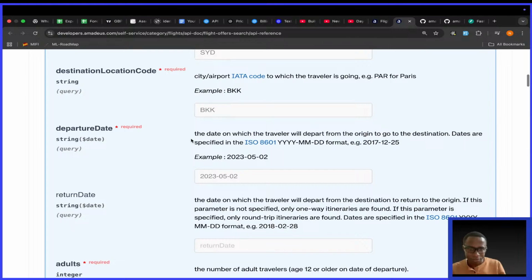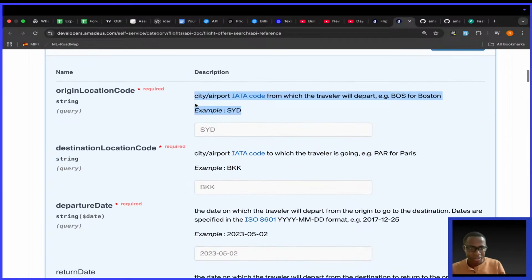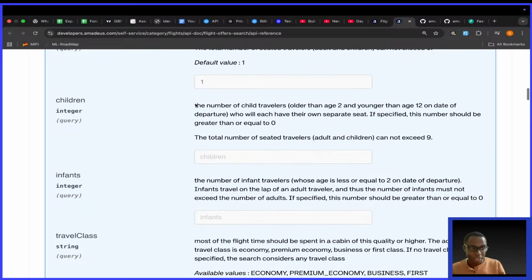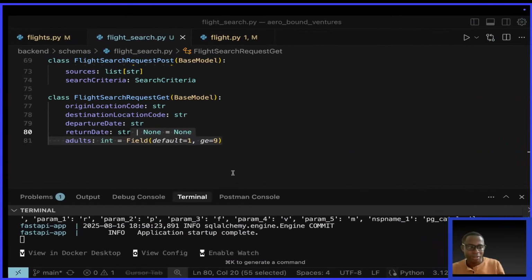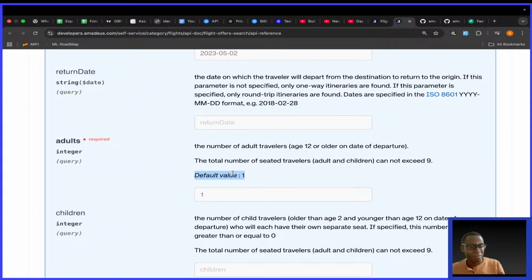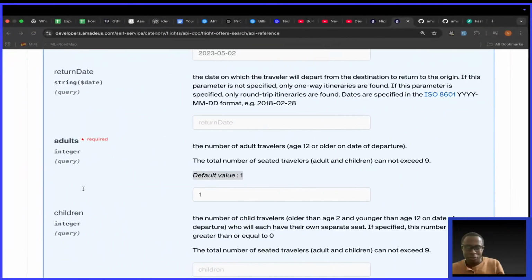Actually, we should have read all these things here, because it helps you to send the correct data. So if you go for adults and I read it again, the number of adult travelers age 12 or older on date of departure. The total number of seated travelers, adults and children, cannot exceed 9. Default is 1. I don't know whether they've talked about the minimum being 0. Probably it can be 0, but I'll leave it as is. Default value is 1, and adults is an integer.